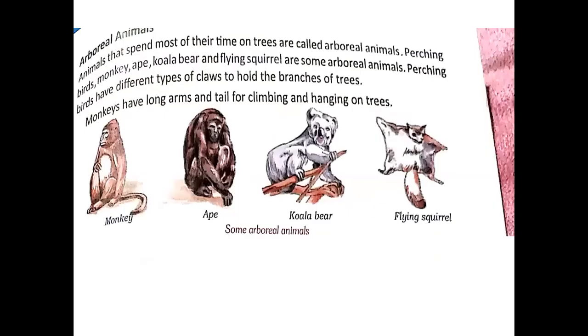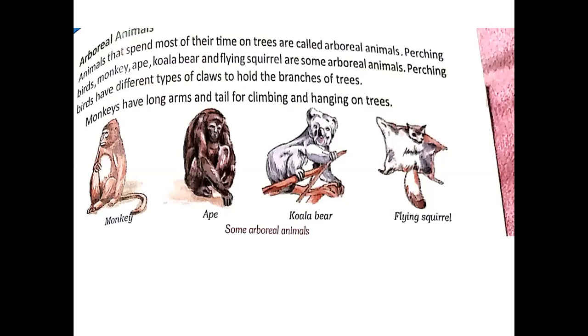Arboreal animals. Animals that spend most of their time on trees are called arboreal animals. Perching birds, monkey, ape, koala bear, and flying squirrel are some arboreal animals. Perching birds have different types of claws to hold the branches of trees. Monkeys have long arms and tail for climbing and hanging on trees. That means arboreal animals spend most of their time on trees. Now, they have special adaptations. First, we will discuss limbs and tails.